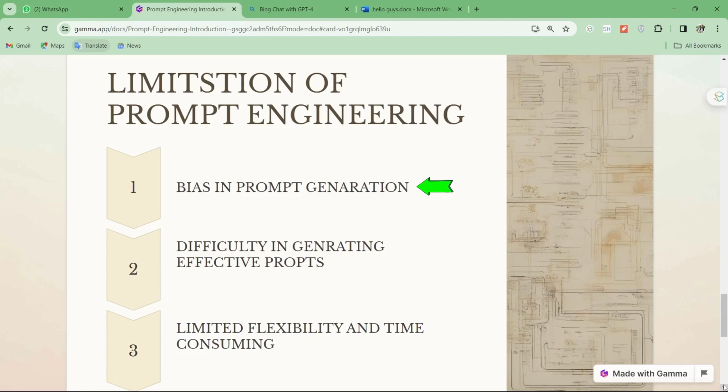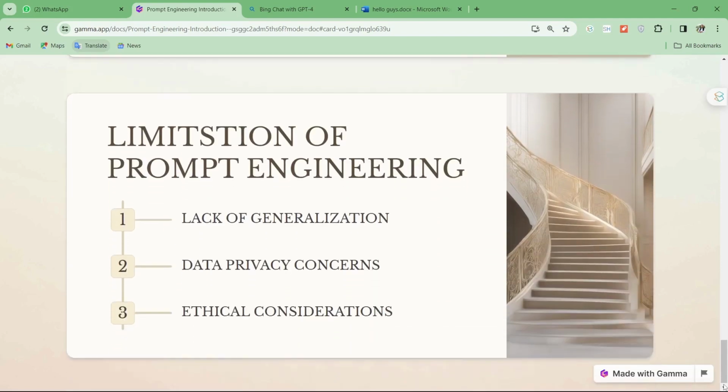There can be bias in prompt generation. It is obviously difficult to generate an effective prompt. There is limited flexibility, and it is time consuming, right? I write a prompt, it gives me an answer, now I need to make it better, so I write another prompt, then another prompt, then another. I have to give a number of prompts to get my answer in a better format, right? So these are the cardinal limitations of prompt engineering, along with lack of generalization, data privacy concerns, because if I give any kind of prompt with my data, data privacy comes with it, and ethical considerations as well. So guys, these are the basic limitations of prompt engineering.